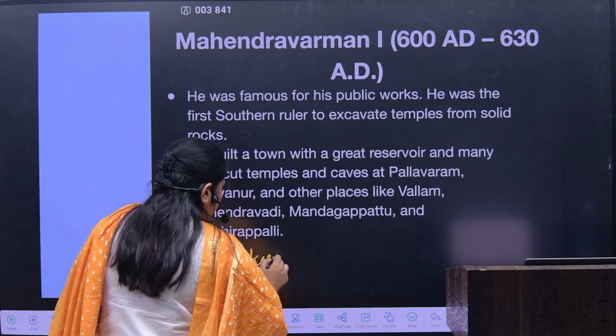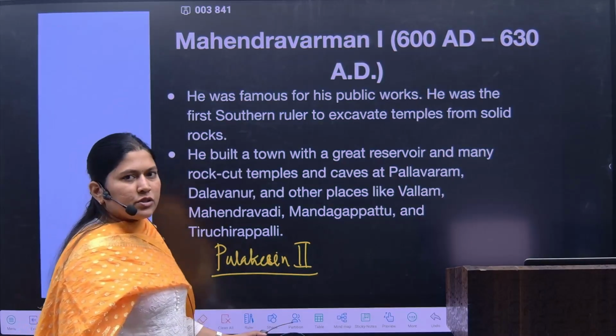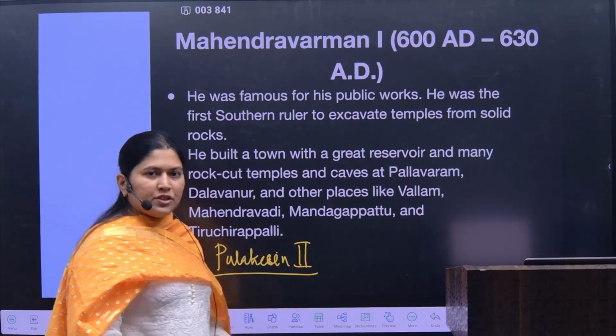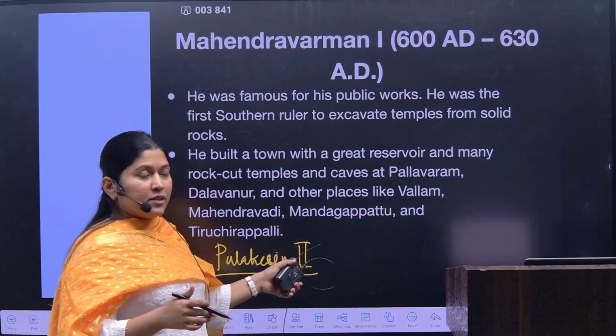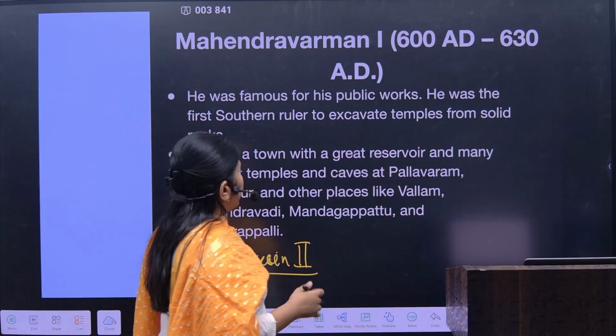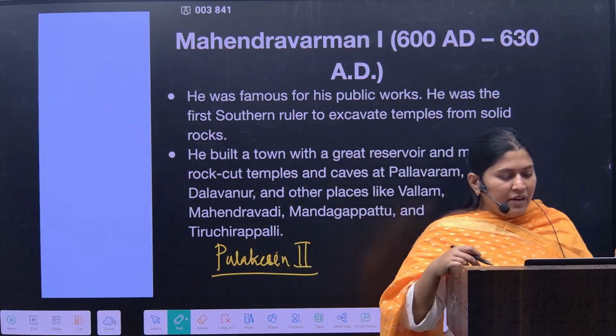In fact, he defeated Pulakesin II. Of course, after that the child of Pulakesin II again regained the territory, but during Pulakesin II, he had defeated him. So Mahendra Varman was one of the strongest rulers of the Pallava dynasty.